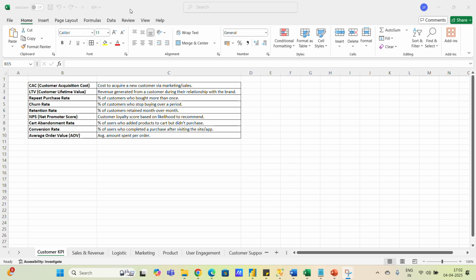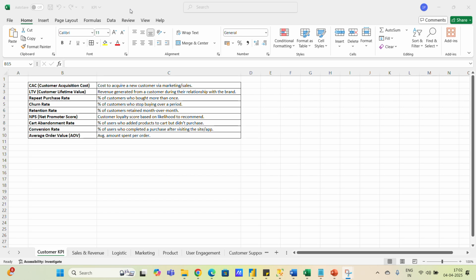Repeat purchase rate means the percentage of customers who bought more than once. So I bought a product in the month of Jan. I again bought the same product or a different product in the month of February. So what is the percentage of repeat purchase?